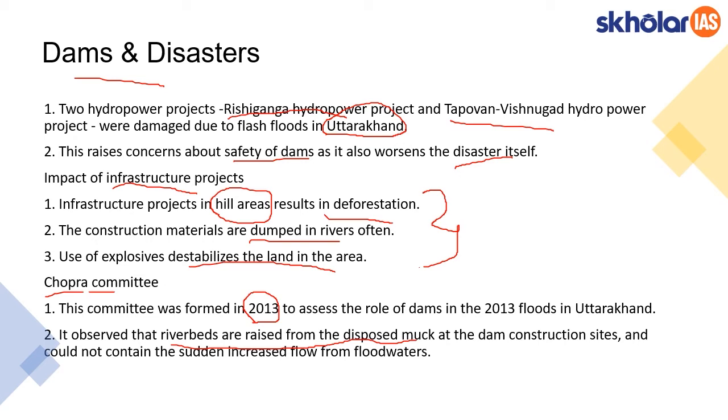So as I mentioned, the construction material from the infrastructure projects is getting dumped at the riverfront. And they observed that even the construction of dams in particular also gets dumped in the riverfront. So what happens is the riverbed increases. The height of the riverbed is risen, and it's above the flood waters.